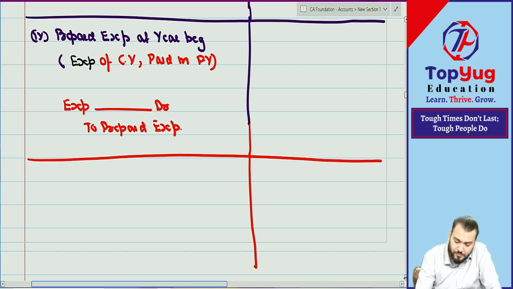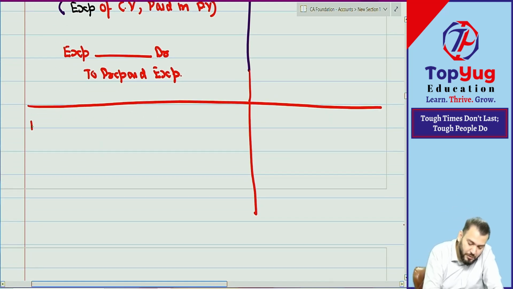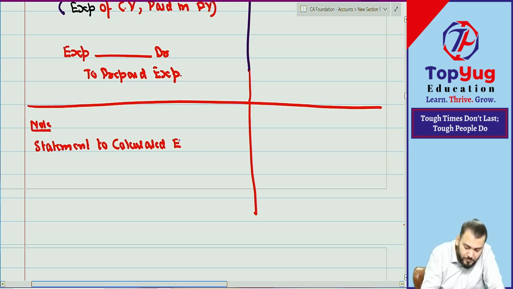Note, statement to calculate expense debited to PL.